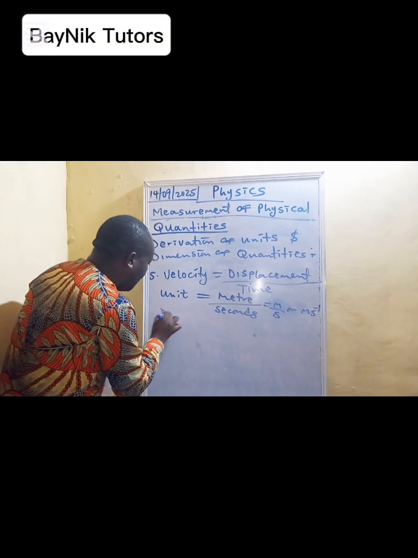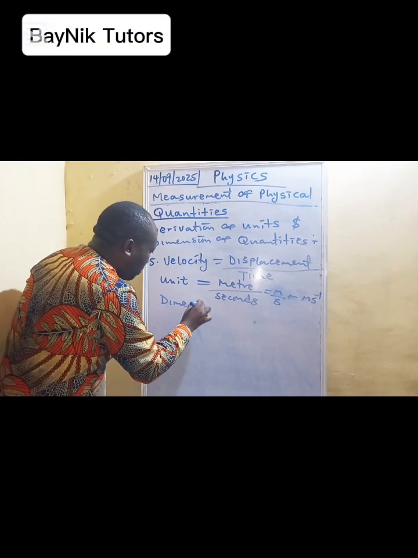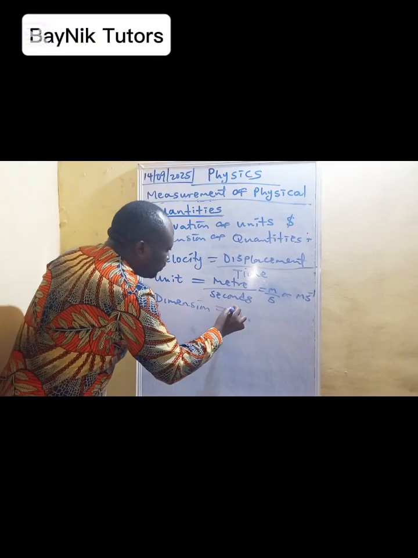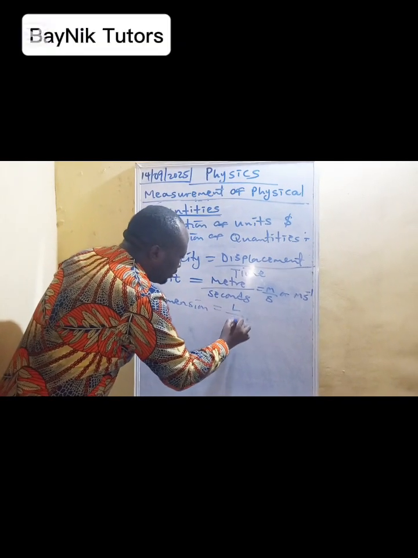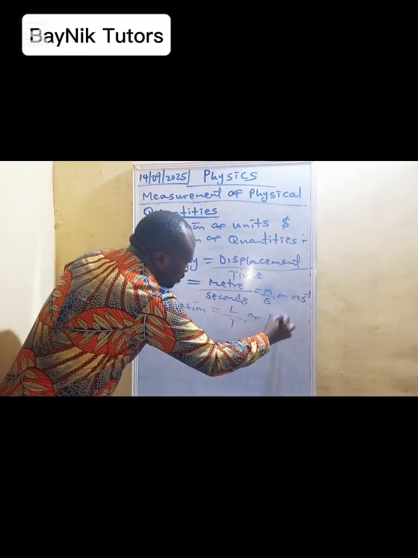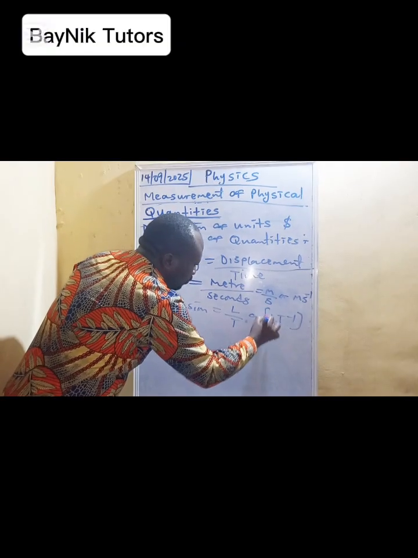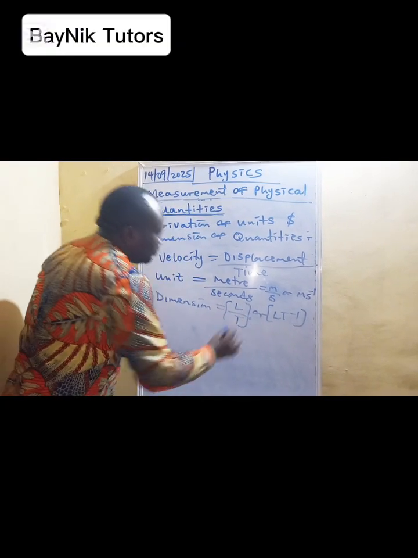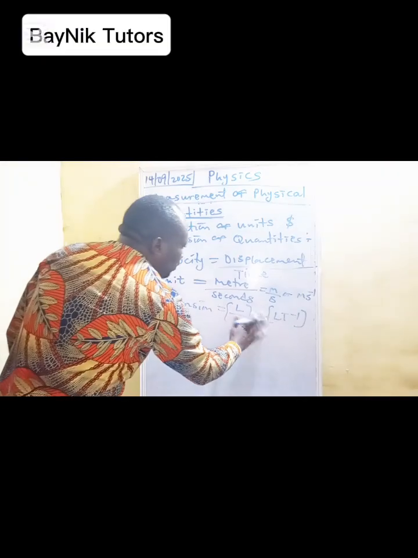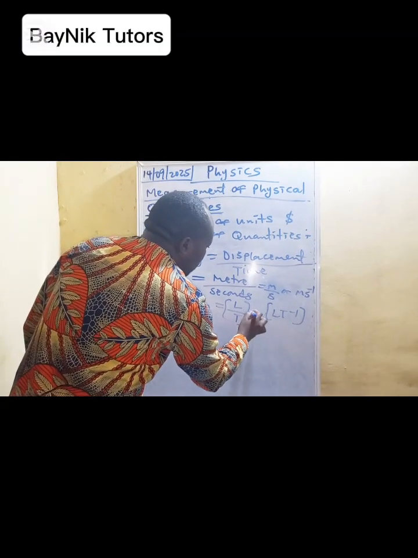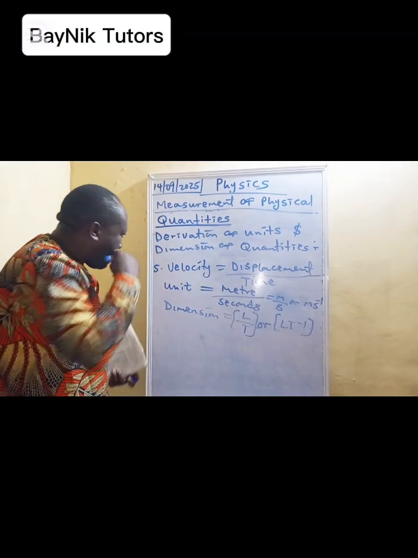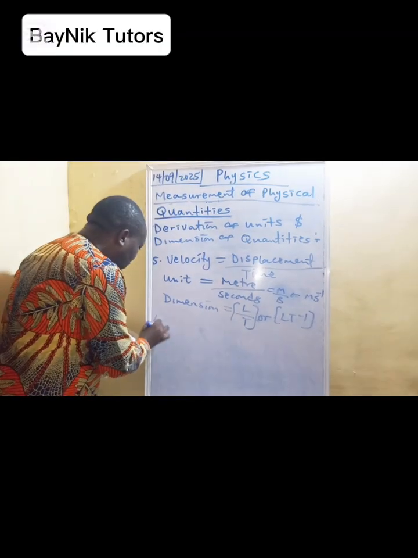Then in terms of the dimension, we have L over T or LT minus 1. Both of them are correct. So that is done.